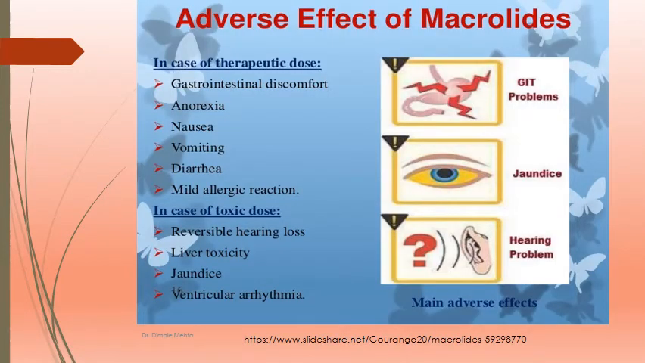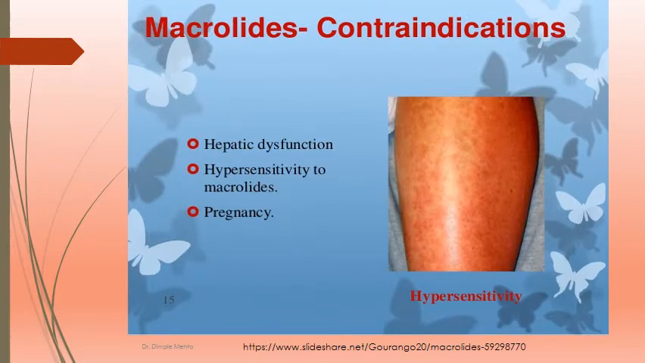If we consider the side effects of macrolides, your favorite side effects: gastrointestinal discomfort, anorexia, nausea, vomiting, then diarrhea, mild allergic reactions. In case of toxic doses, it may cause reversible hearing loss, liver toxicity, jaundice, ventricular arrhythmia. This can be considered as main side effects. Macrolides are contraindicated in case of hepatic dysfunction, hypersensitivity to macrolides, and during pregnancy.